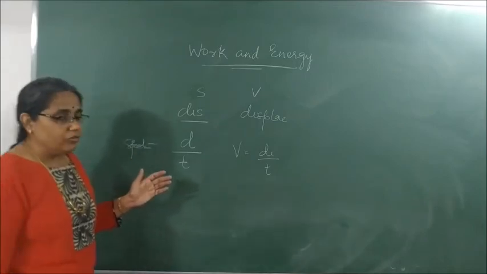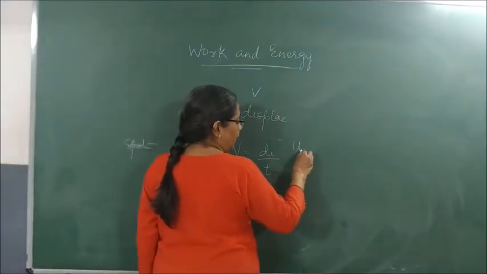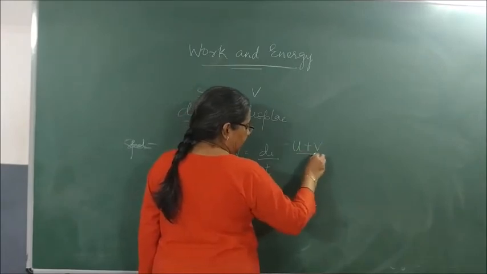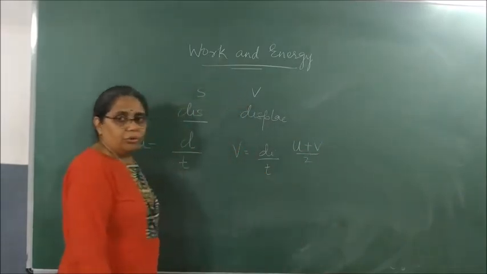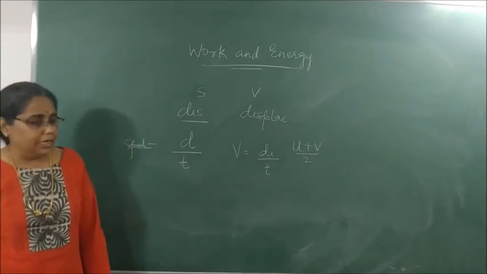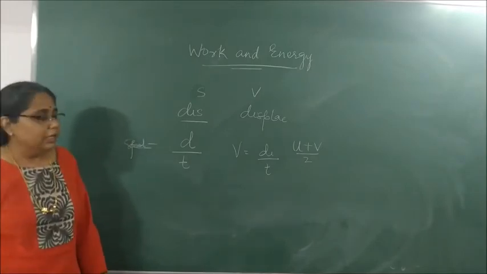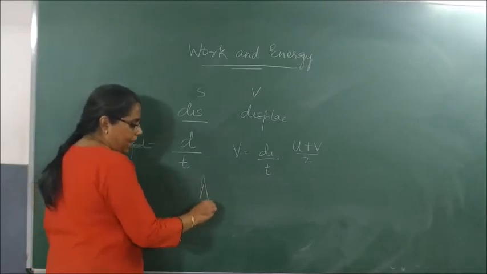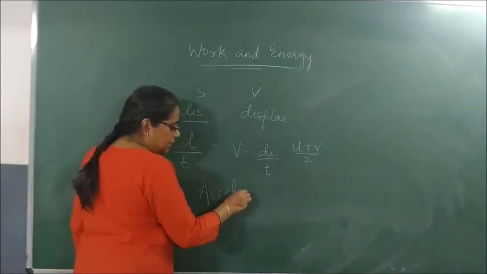What is average velocity? U plus V by 2. What is U? Initial velocity. What is V? Final velocity. Correct? Then we studied something called as acceleration. What is acceleration?